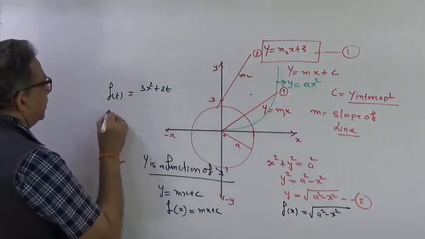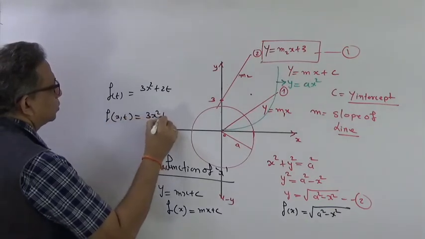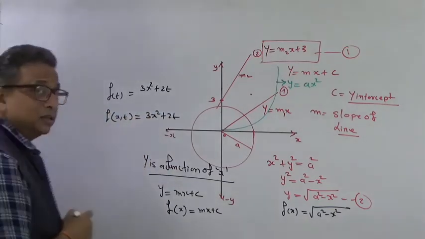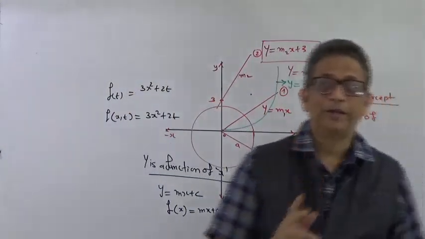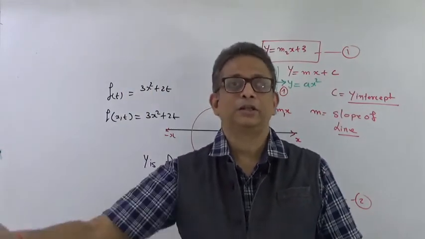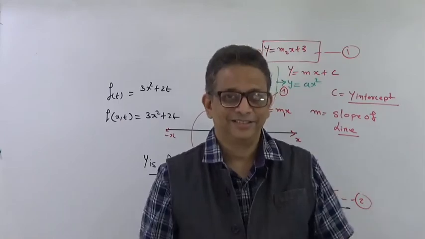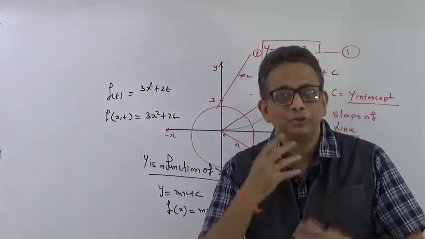If it is given in this particular way, f(x, t) equal to 3x square plus 2t, now it says that both of them are variables. As time t goes by, even x is varying in its own way, t is varying in its own way. A complex function, right? Anyway, we are not learning mathematics over here. I am just introducing you to the concepts.